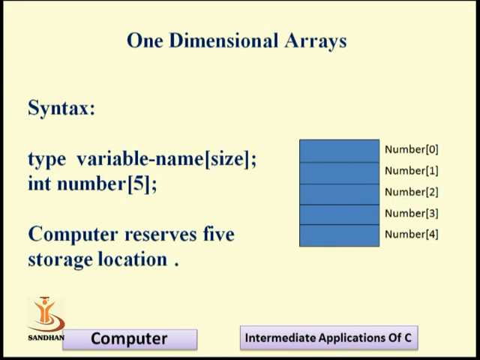At the time of declaring int number[5], the compiler assigns memory locations in the computer, with only 5 blocks, and we can insert those 5 data items in a sequential way. As per the definition of an array, we store the data sequentially or linearly, one by one. That is a one-dimensional array, and the computer reserves 5 blocks or memory locations for those 5 data items, sir.